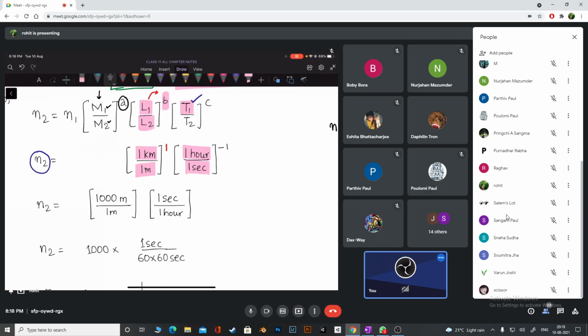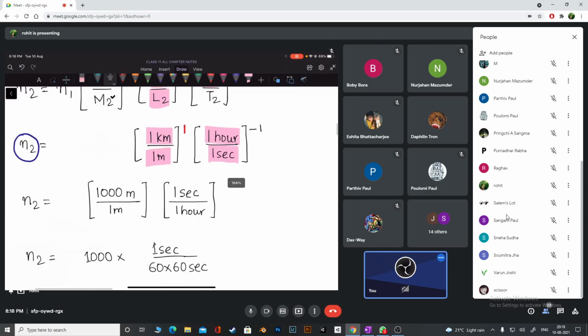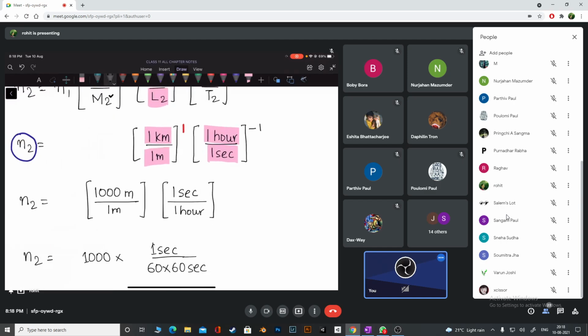Let's convert now. I don't want any units, so I have to convert one to the other. In place of this 1 kilometer, what can I write? 1000 meters.